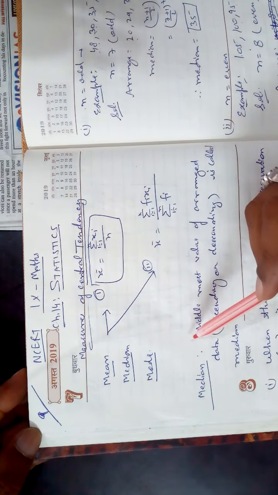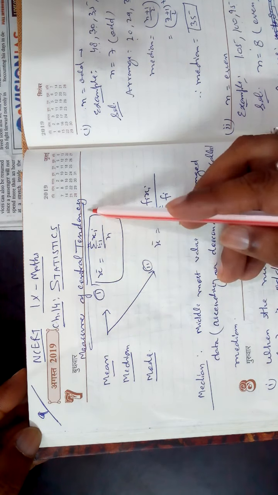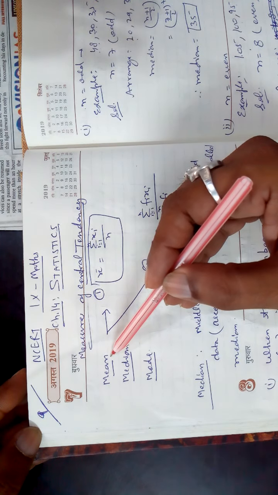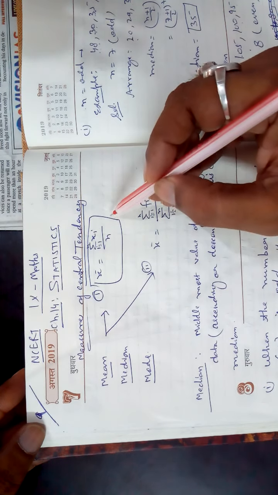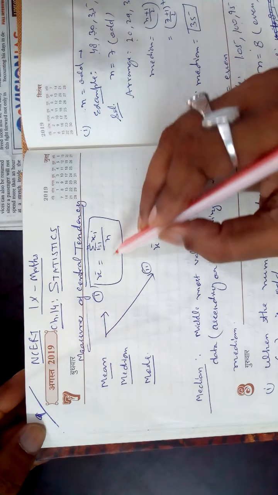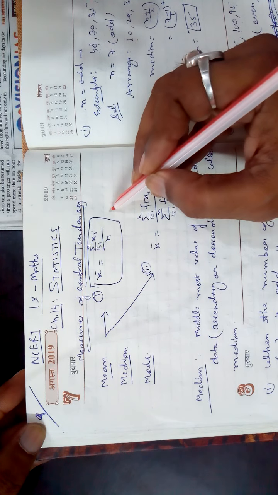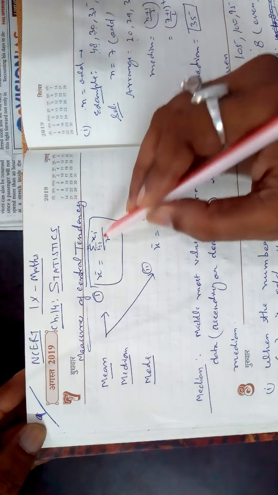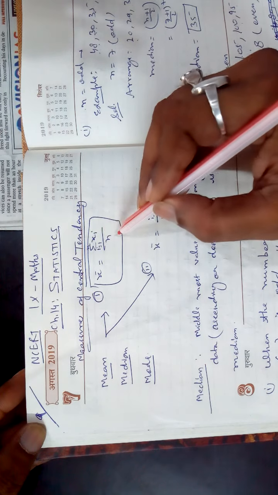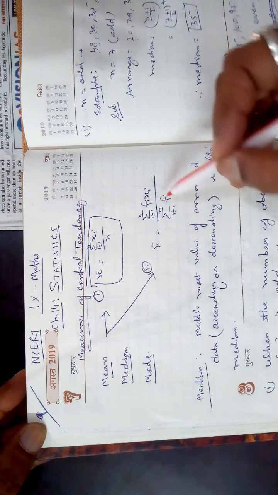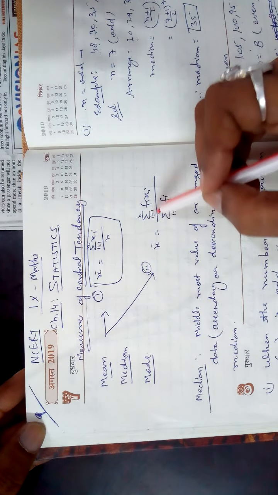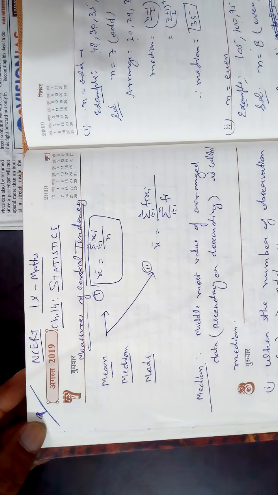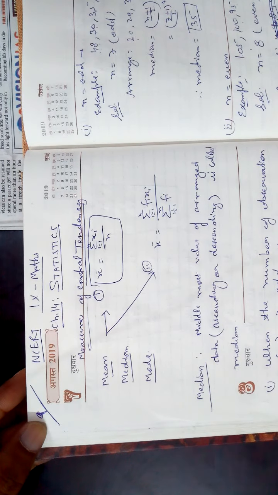In the previous lecture I told you the measures of central tendency: mean, median and mode. Mean I explained in the previous lecture, in which x bar is the mean. For raw observations it is sigma xi upon n. The second formula, for an ungrouped frequency distribution, is sigma fi xi upon sigma fi.